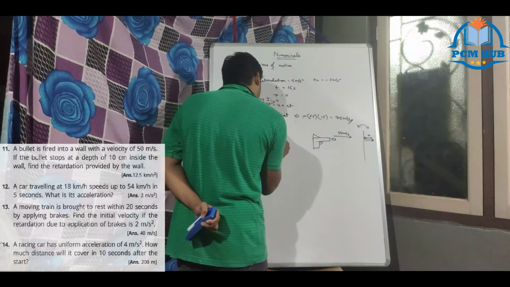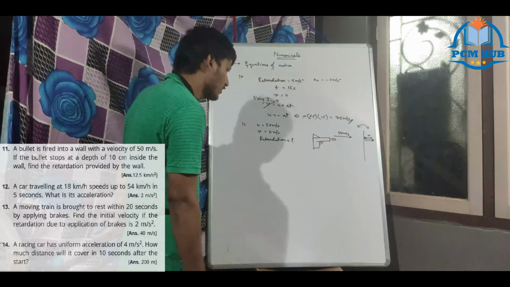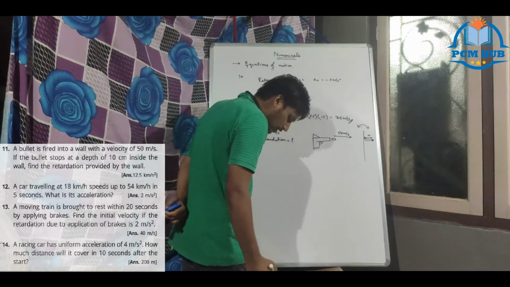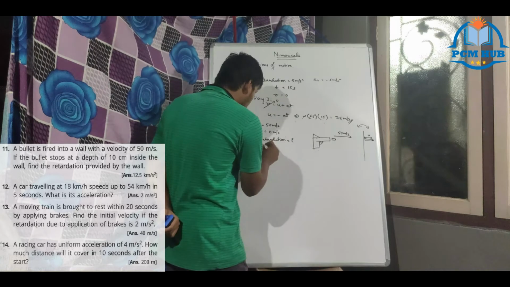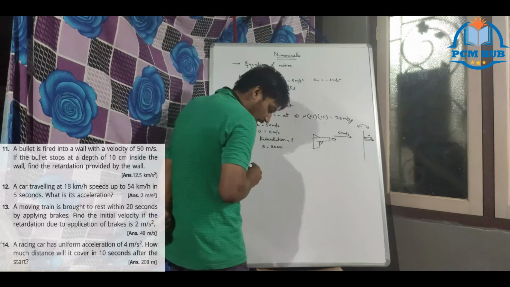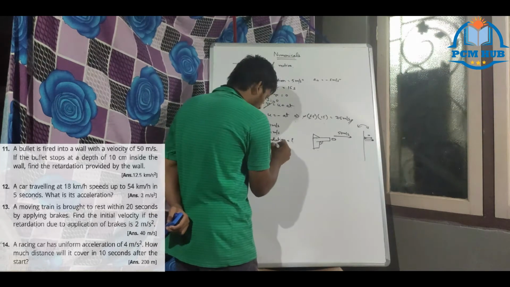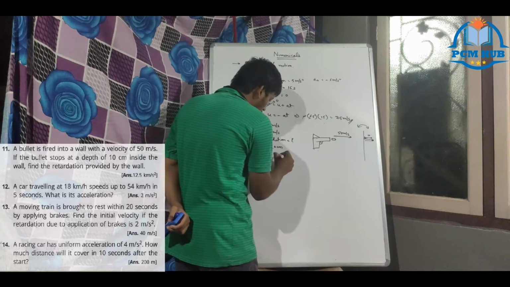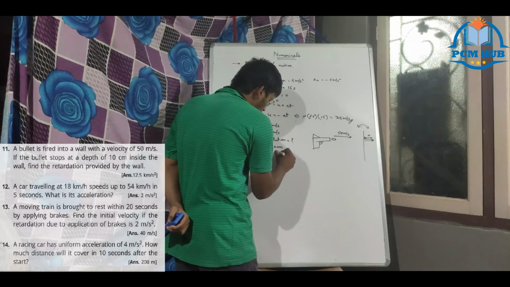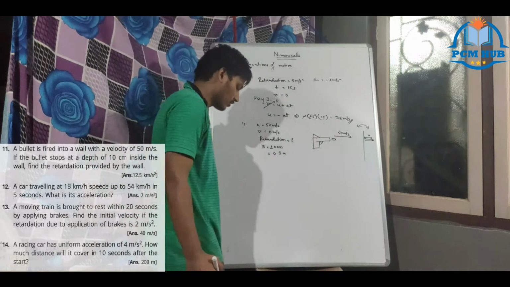Retardation you have to find out. And what is given, it is taking the depth of s equal to 10 centimeter. So how many meters? 0.1 meter, right? Correct.